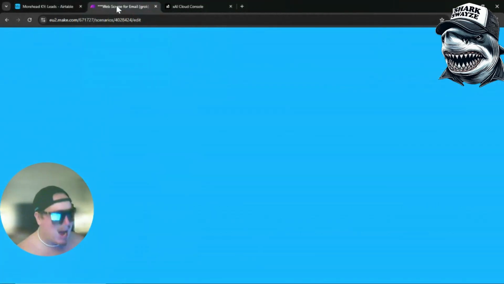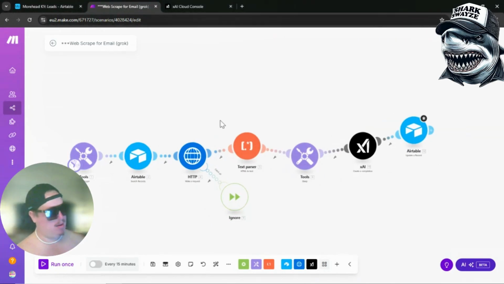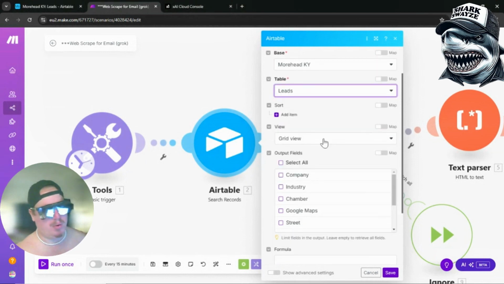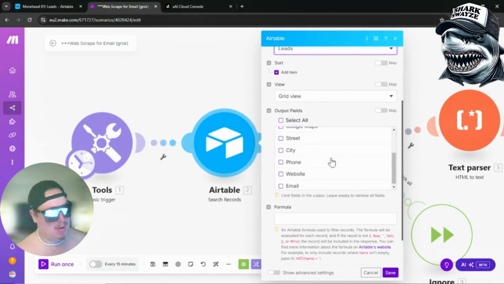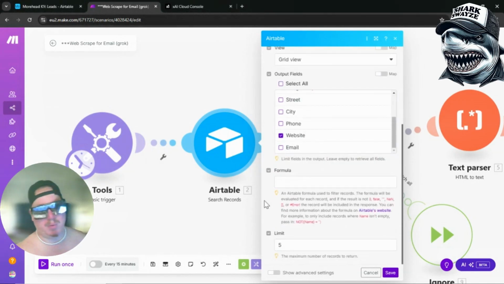We're going to hop on over to our web scraper that we have designed in Make. We want to add an Airtable, search records, select your base that we just scraped. I name everything, so what city I'm working with, table name is the leads. Always do grid view. And then our output field is we just want the website. That's the only thing that we care about right now.